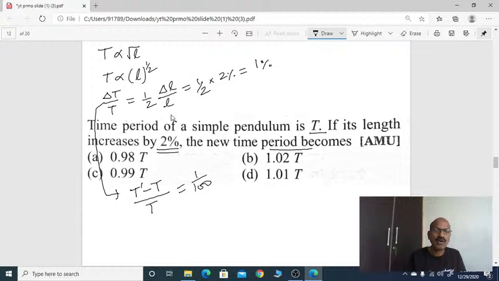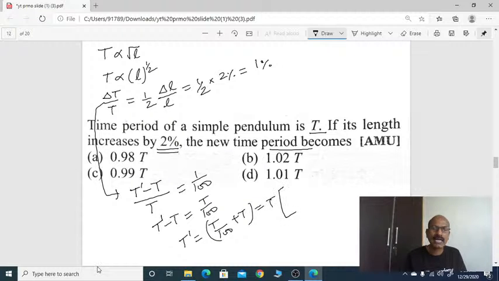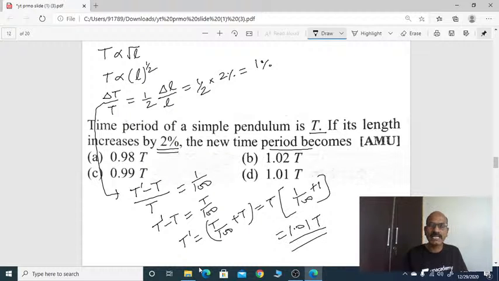Cross multiply: T dash minus T equals T by 100, so T dash equals T by 100 plus T. Taking T out, you get T times (1 by 100 plus 1), which is 1.01 T. So 1.01 T is the correct option.